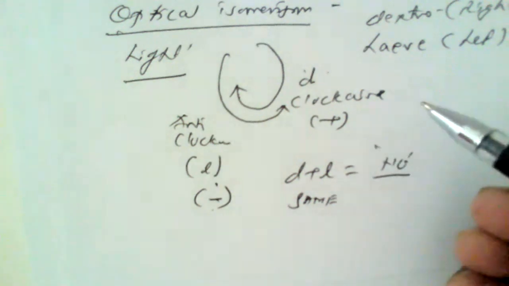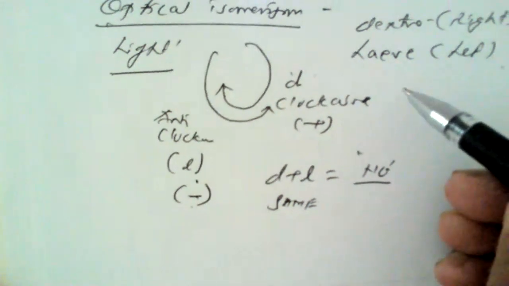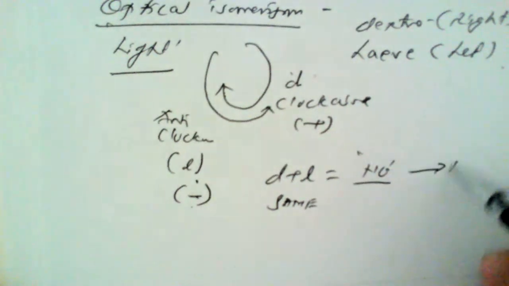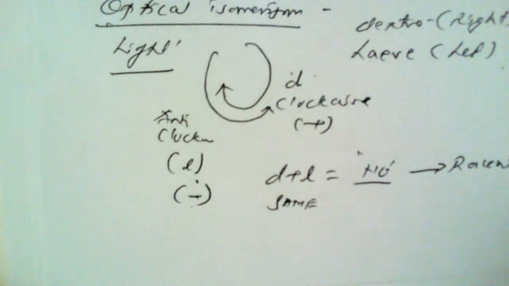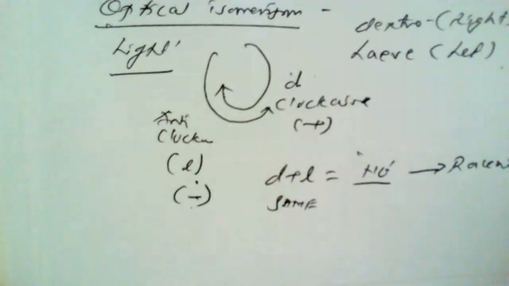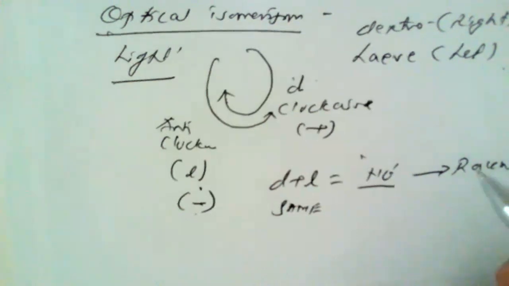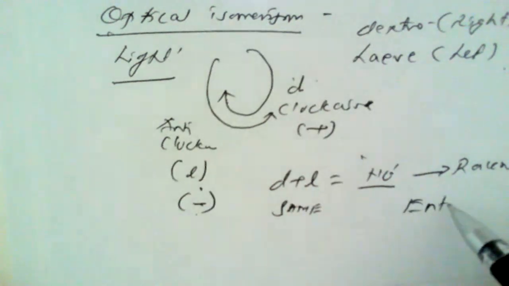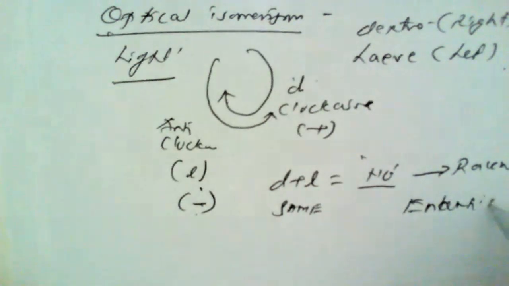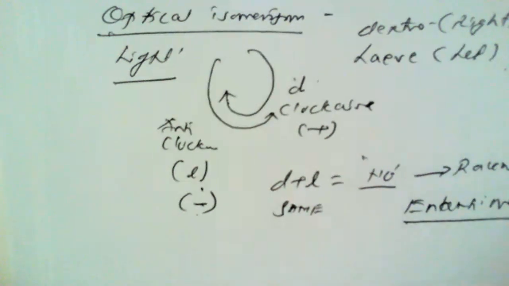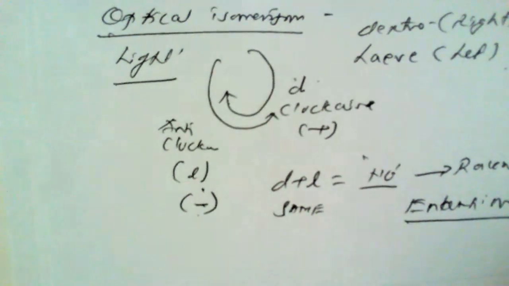Such a d and l mixture, which is optically inactive, is called a racemic mixture. The d and l isomers of a compound are always mirror images of each other and are called enantiomers. Such a solution does not show any optical activity.